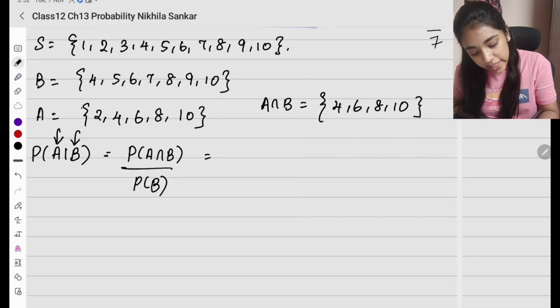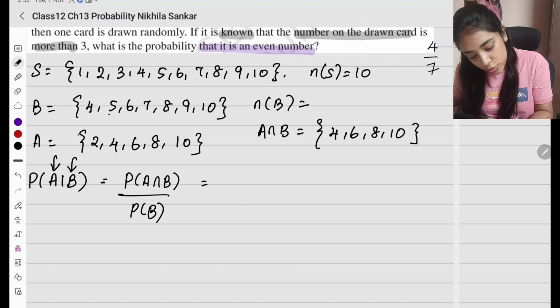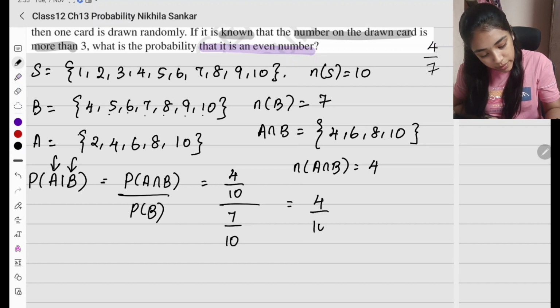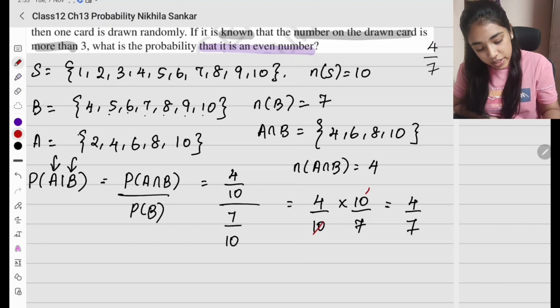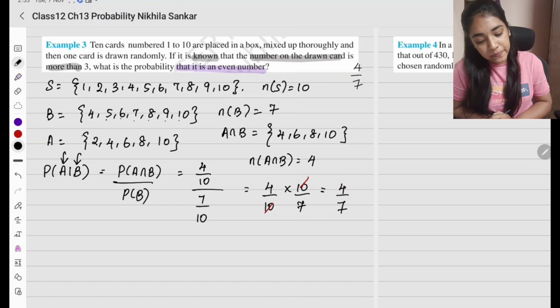So probability of A intersection B is going to be sample space. The number of elements in the sample space is 10. Number of elements in B is going to be 1, 2, 3, 4, 5, 6, 7. 7. And number of elements in A intersection B is going to be 4. So probability எப்படி இருக்க போகுது? 4 divided by 10. The whole divided by 7 divided by 10. So I can write this as 4 by 10 times 10 by 7. So I can cancel the 10 and the 10. I'll be left with 4 divided by 7. The two cancel item. So this is going to be my probability. Okay, simple. Please copy.